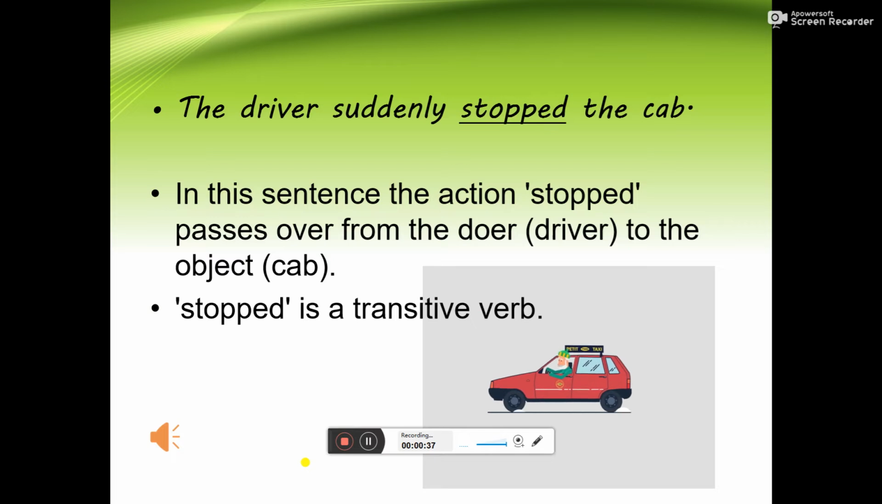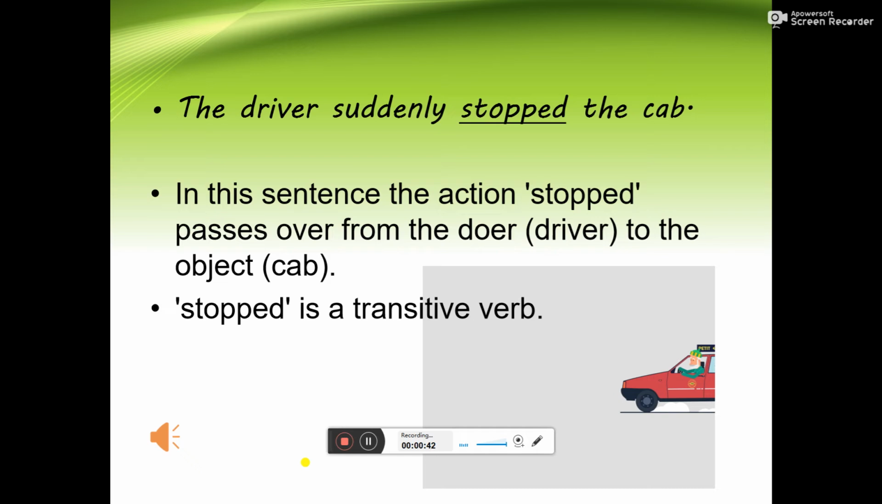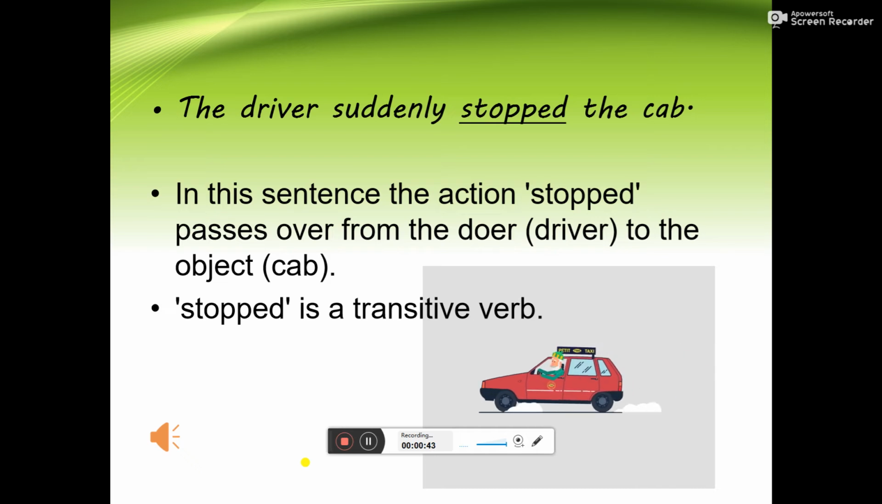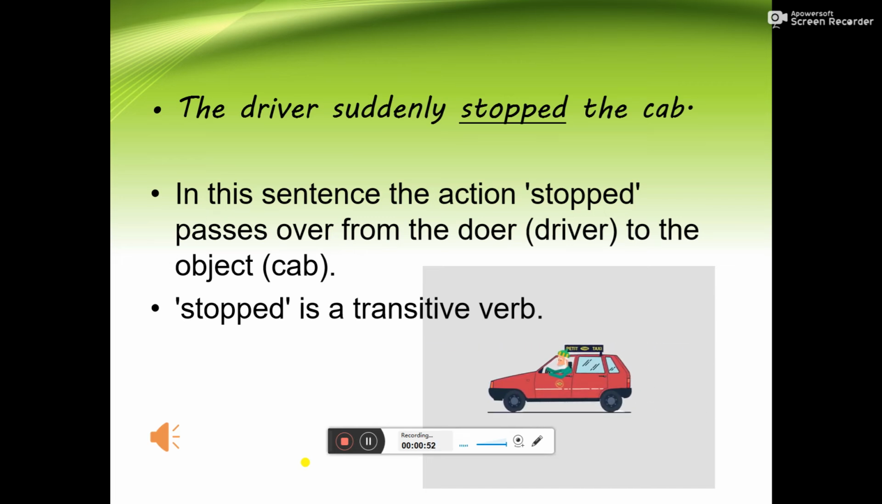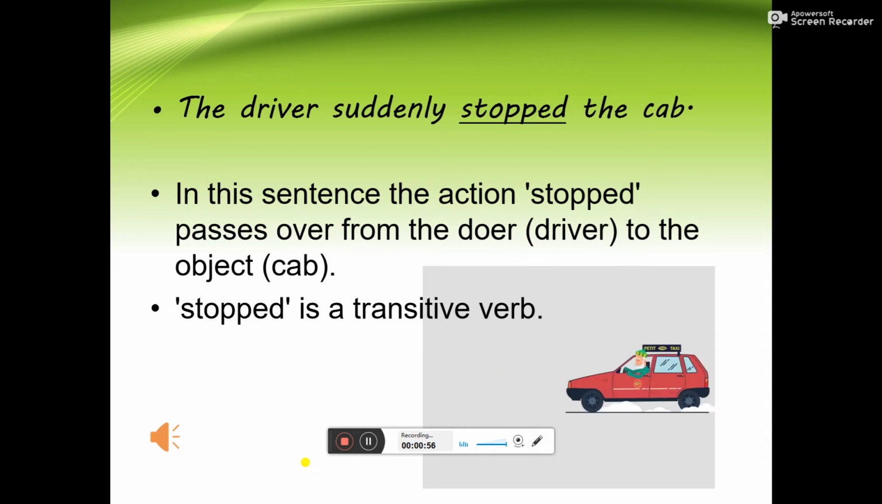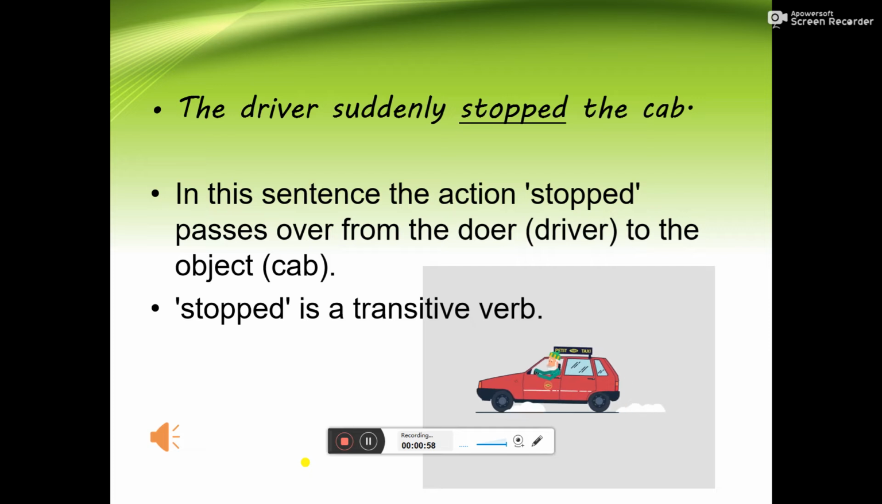Always remember, the object answers the question what or whom to the verb. Here, the cab answers the question what to the verb stopped. The driver suddenly stopped what? The cab is the answer, so the cab is the object.